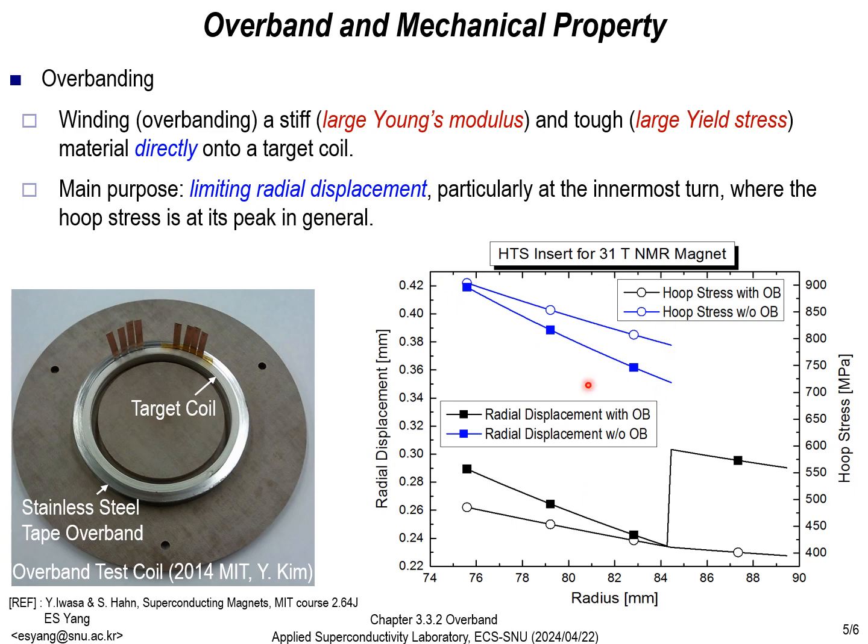The blue graph represents the hoop stress and radial displacement acting on the magnet when overbanding is absent, while the black graph represents the hoop stress and radial displacement when overbanding is applied. It can be observed that when overbanding is applied, stress and displacement decrease by approximately twofold.